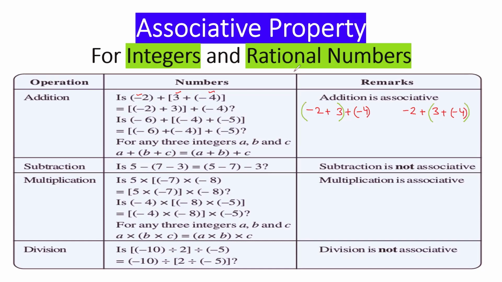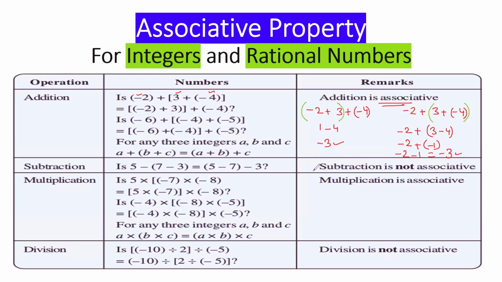Now let's solve. -2 plus 3 is 1. Plus minus is -4. 1 minus 4 is -3. Now -2 same. 3 plus minus is minus. 3 minus 4 is -1. So -2 plus -1. Plus minus is minus. So -2 -1 is -3. Same result. That means they are associative. So integers and rational numbers are associative under addition.